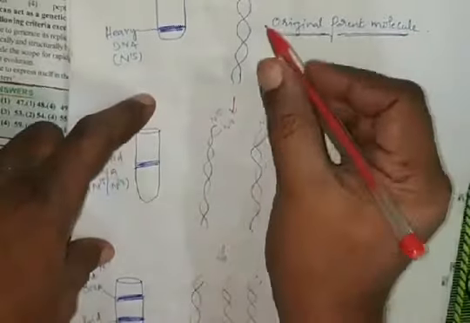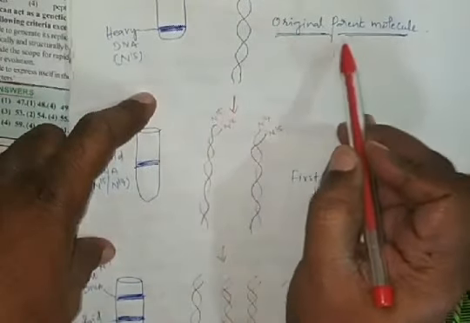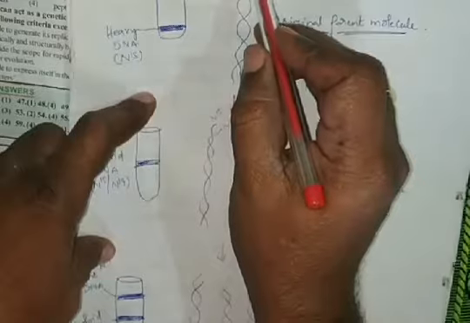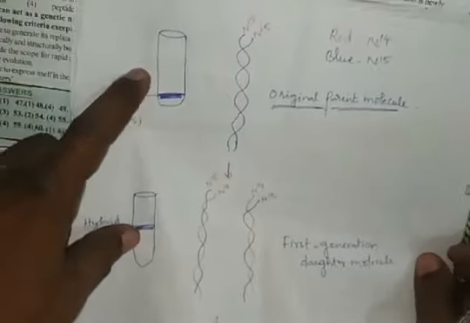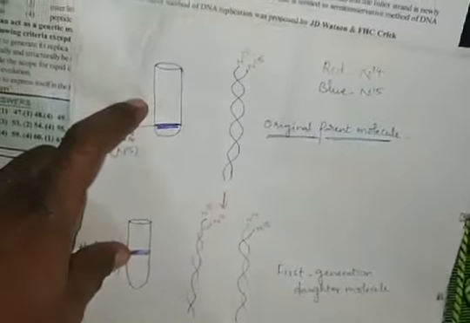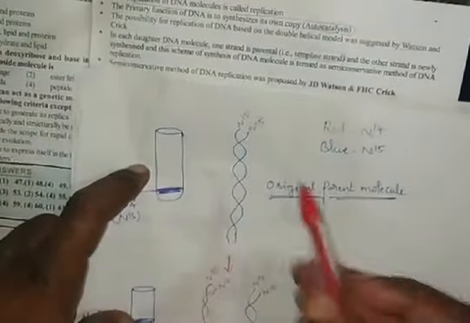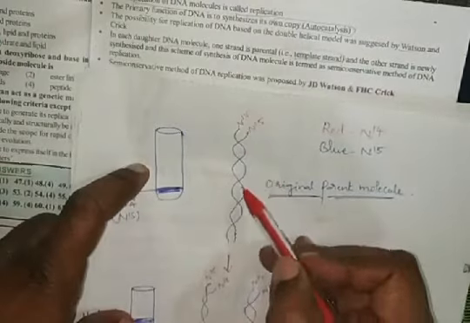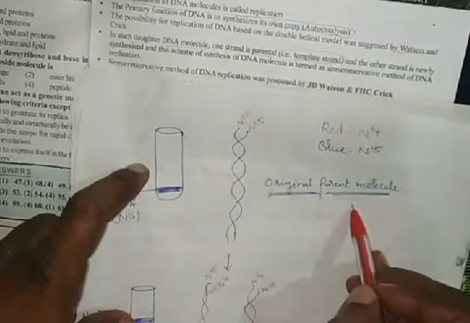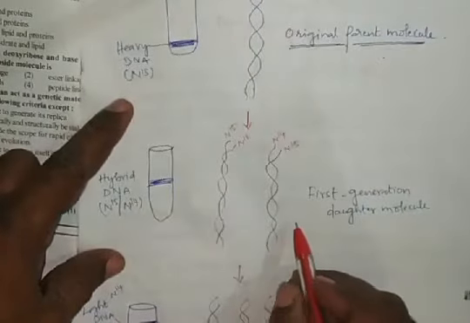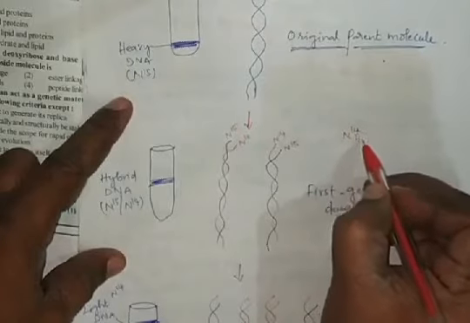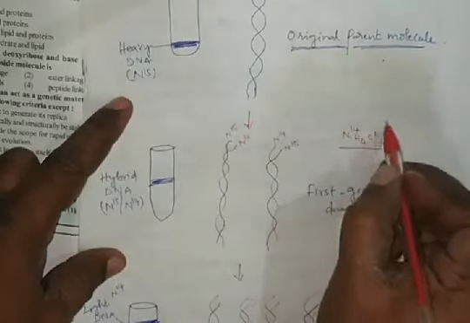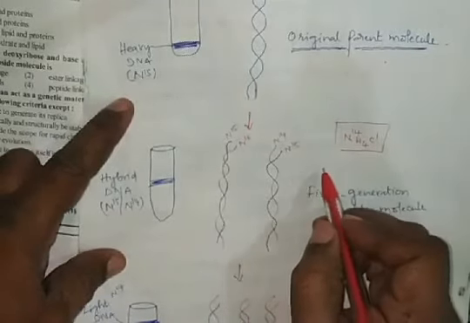So now this is a parental molecule, the N15 containing DNA strand. This N15 containing DNA strand is the original parental cell. Now this is shifted to N14 containing ammonium chloride. Then what happened?